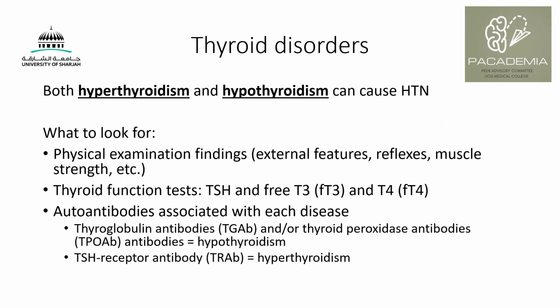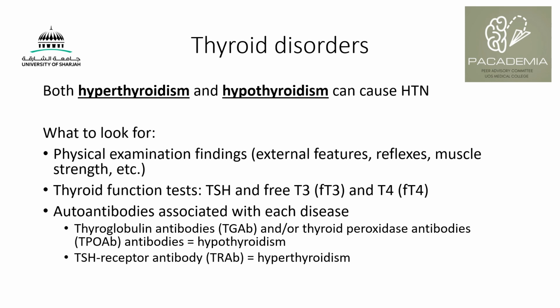Thyroid disorders, interestingly: both hyperthyroidism and hypothyroidism can cause hypertension. Both have different mechanisms of how they cause it. And what do we look for when we suspect thyroid disorders? The physical examination findings. Both of them will have different external features and reflexes, but both can present with myopathies or weakness in the proximal muscles. For the thyroid function test, we look for the TSH levels and the free T3 and T4.